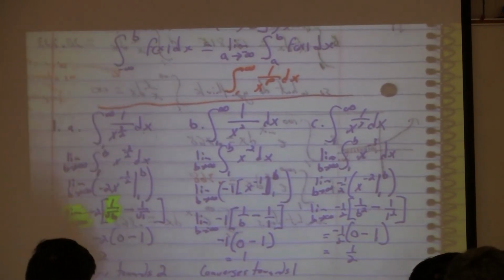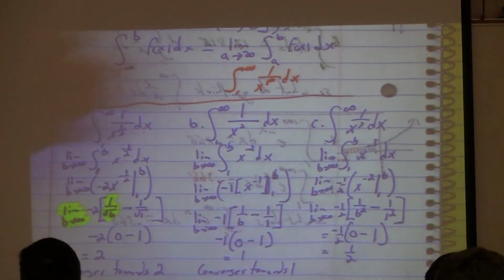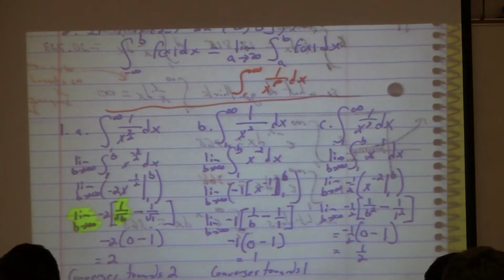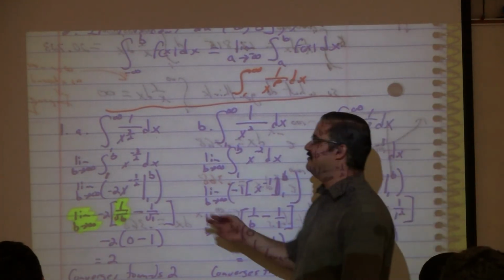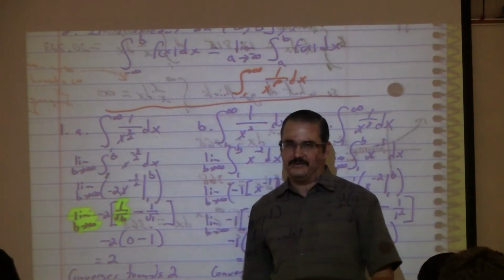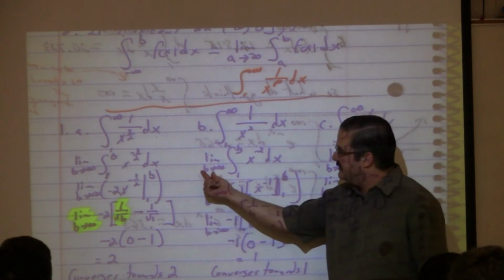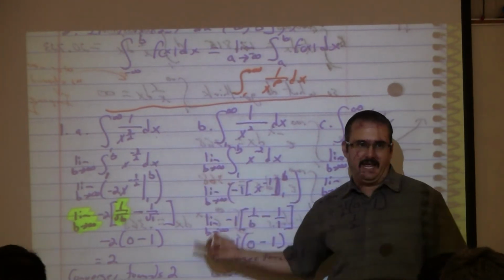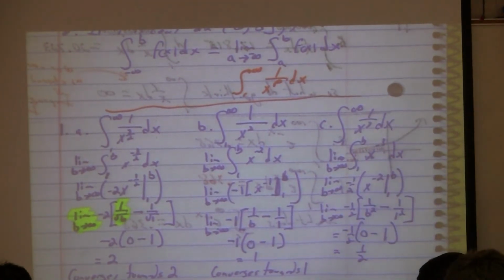So that's the way of mathematically working out any improper integral where you notice that it has an infinity as an upper bound. It would be the same approach if the infinity was the lower bound. You just change the letter. Instead of B, it would be A. It would still work out the same way.